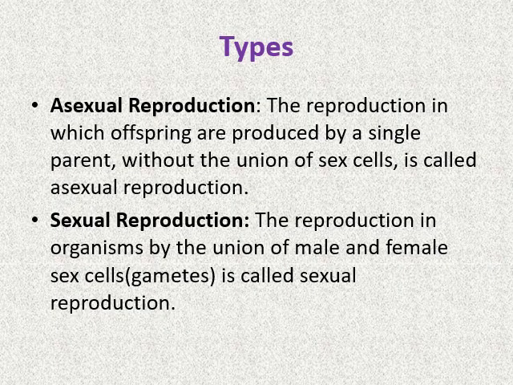Types of reproduction: asexual reproduction and sexual reproduction. Asexual reproduction is that in which offspring are produced by a single parent without the union of sex cells. In sexual reproduction, the reproduction in organisms is by the union of male and female sex cells, also known as gametes, and is called sexual reproduction.